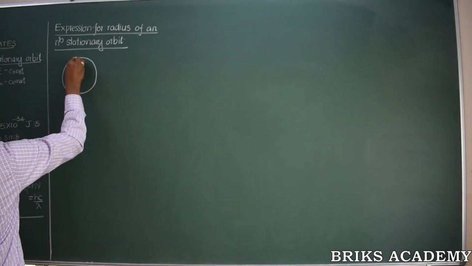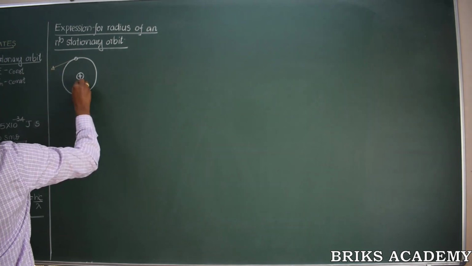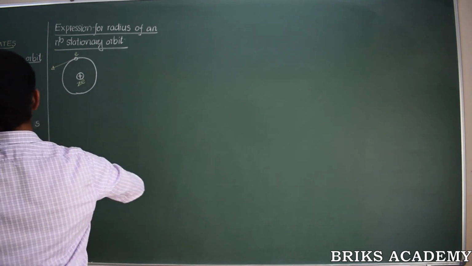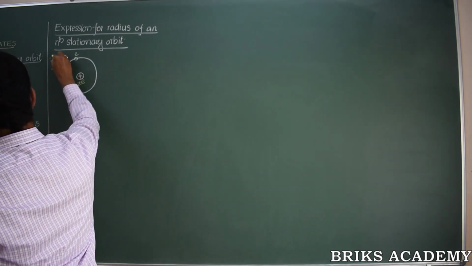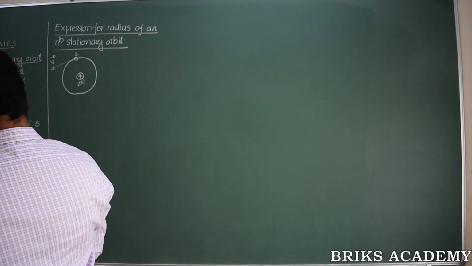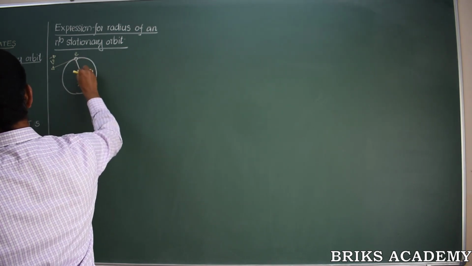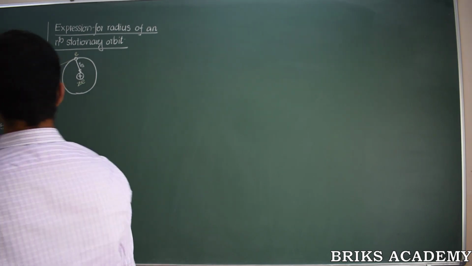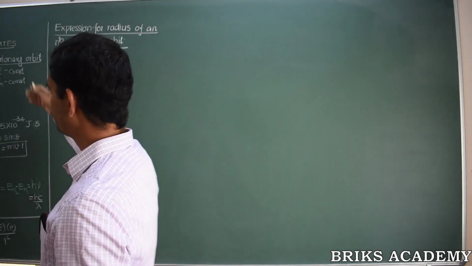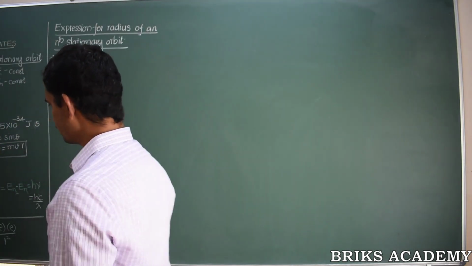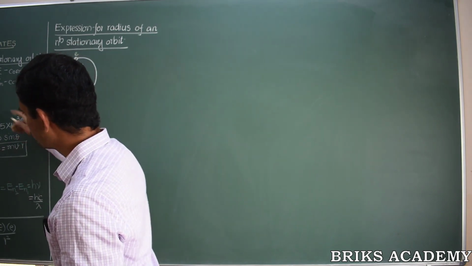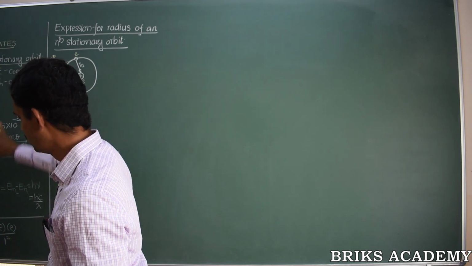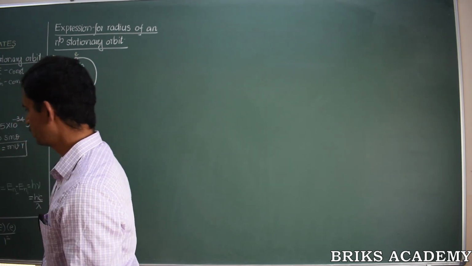Right now, let us consider any atom with Z number of protons in it and an electron revolving around the nucleus. Let the linear velocity be directed along the tangent. The distance between the orbit and the nucleus is its radius. We need an expression for it. For which, let us now depend on Bohr's postulates. Let us consider the angular momentum quantization condition. The second postulate is called the angular momentum quantization condition, and the expression given by Rutherford, that is centripetal force is equal to electrostatic force.